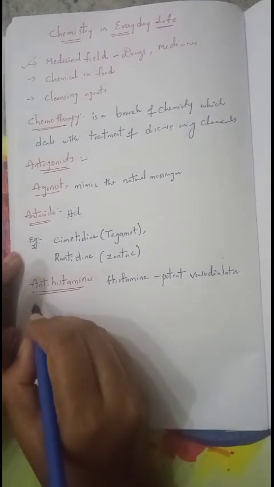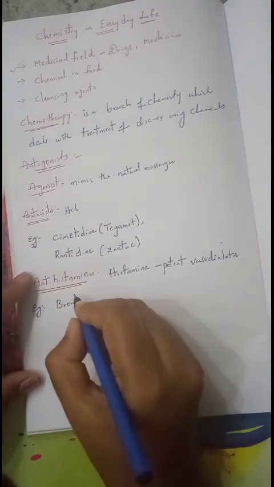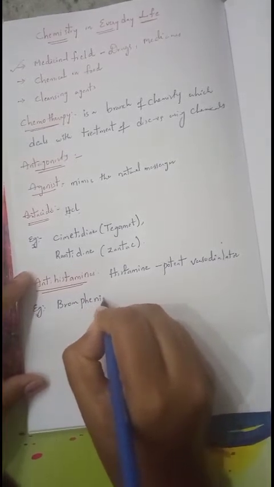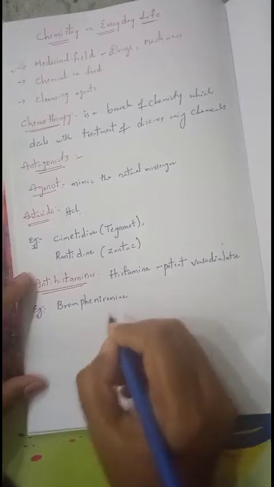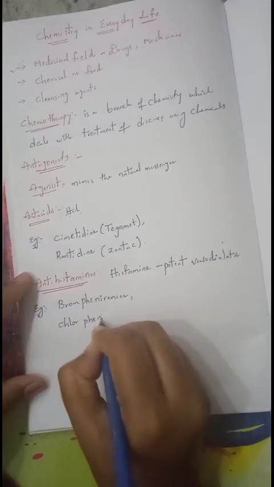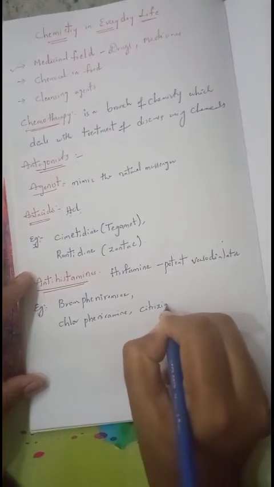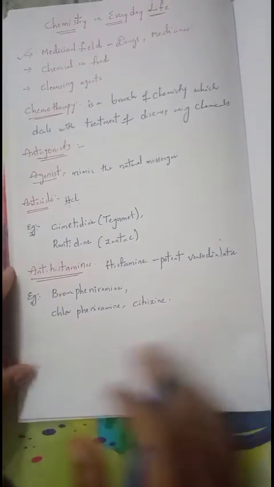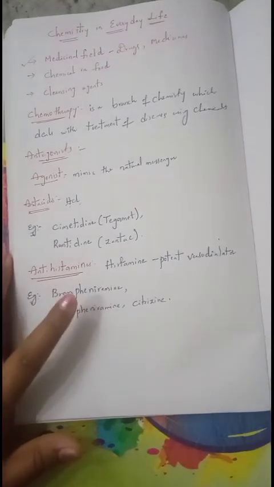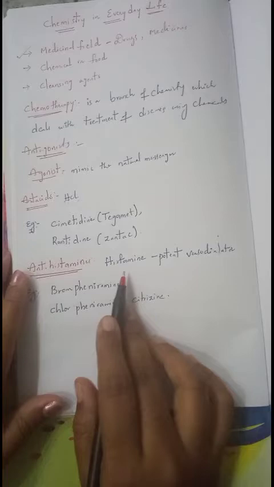An example for antihistamine is again cimetidine and ranitidine. Other examples are brompheniramine, chlorpheniramine, and even cetirizine. All these are examples of antihistamines, the drugs which can act against histamine. Histamine is responsible for the overproduction of HCl as well as for the allergic symptoms.